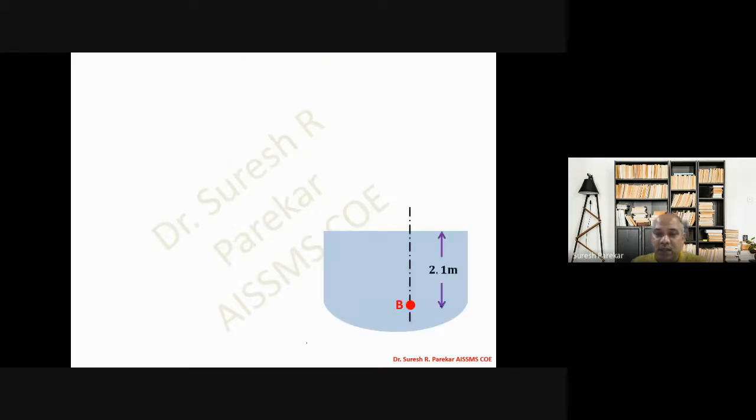This is for the curved portion. Then we have B for the cylinder portion, which has a height of 0.287 meter, and the buoyancy is at half of this.